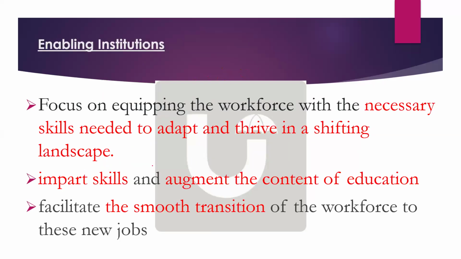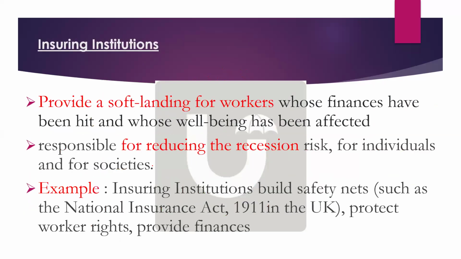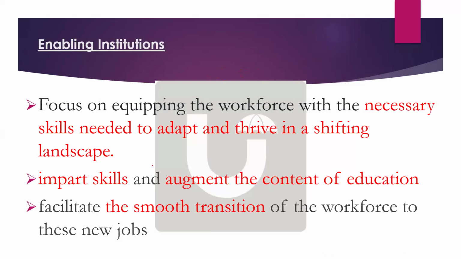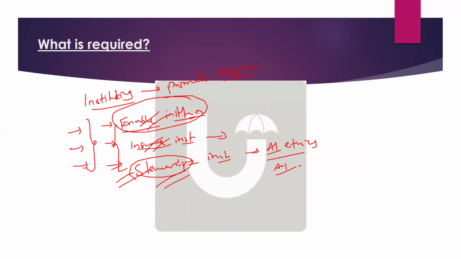These are the three keywords you can use: enabling institutions, insuring institutions, and stewarding institutions. So tell me, why is enabling required? For what? Enabling institutions are required for upskilling, very good; for education purposes, adaptation, very good. Adaptation, for all those things.